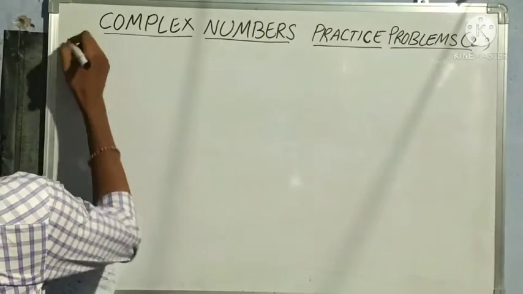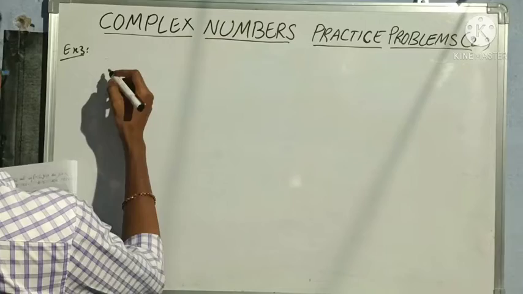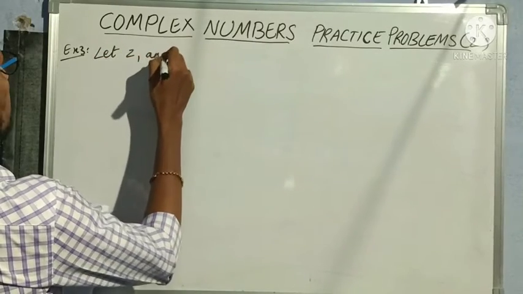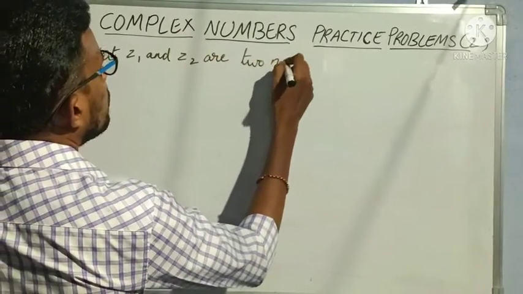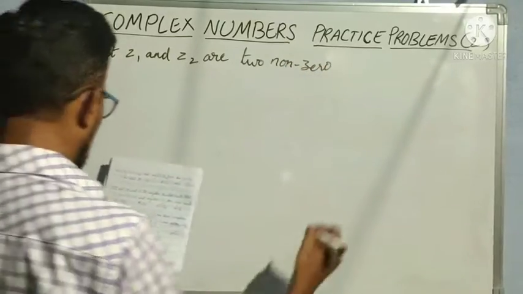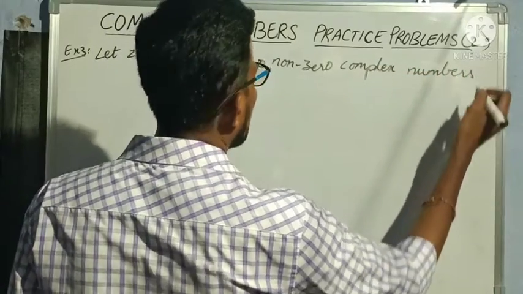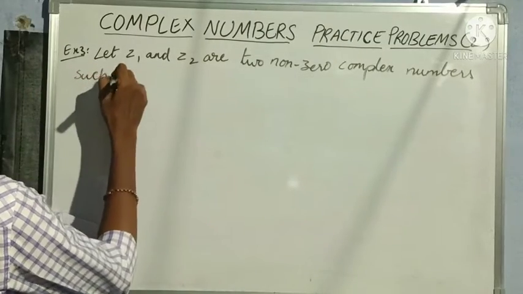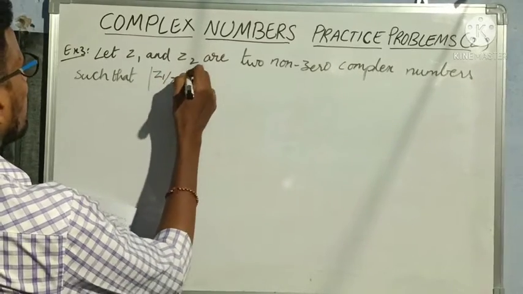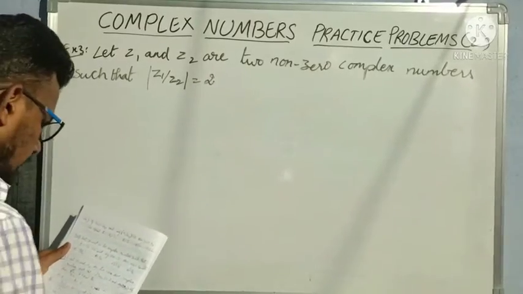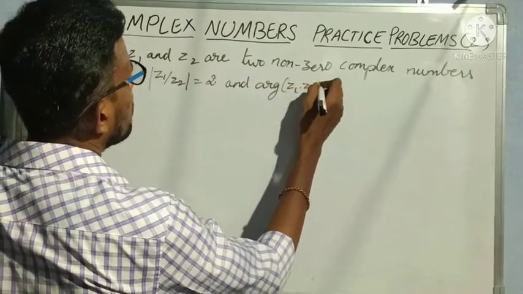Next, example 3. Let Z1 and Z2 be two non-zero complex numbers such that the modulus of Z1 by Z2 is equal to 2, and the argument of Z1 into Z2 is equal to 3 pi by 2.